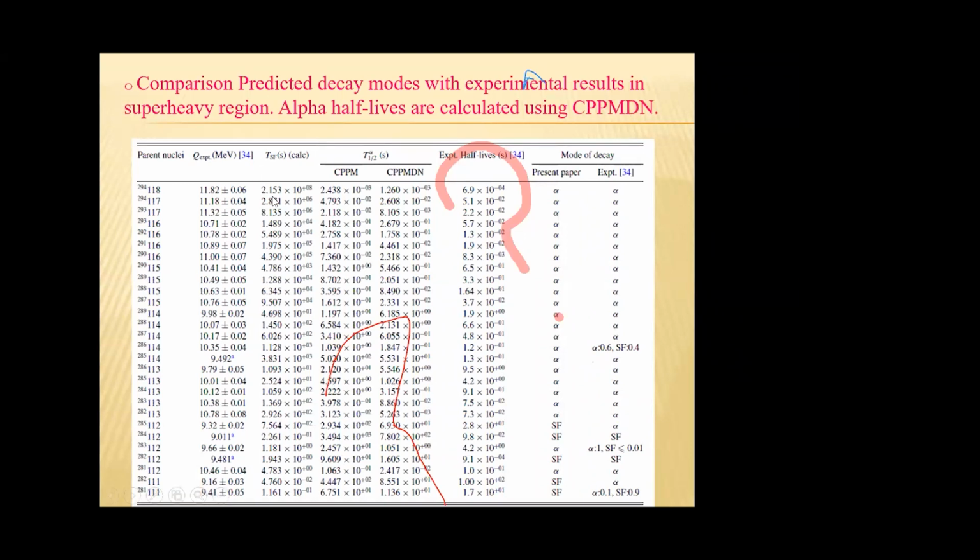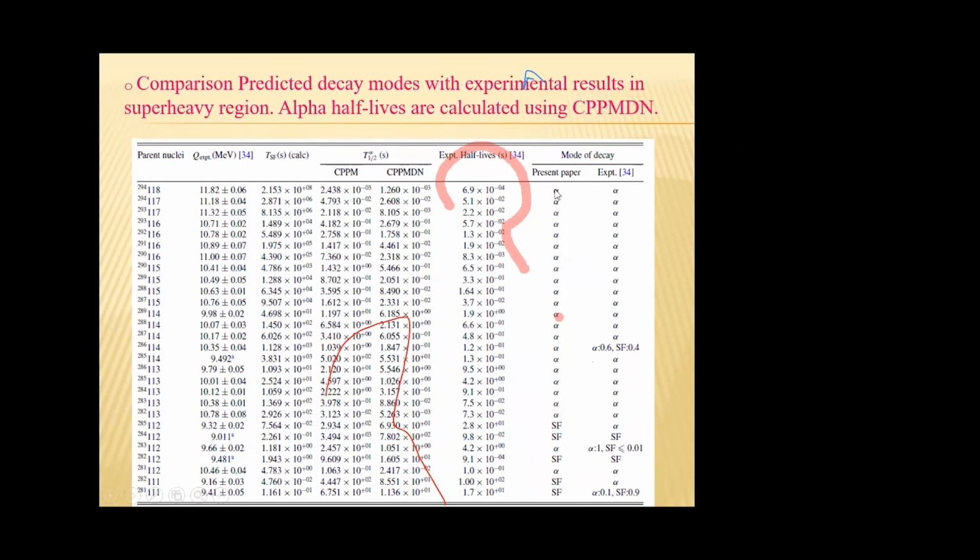If alpha half-life is less than spontaneous fission half-life, that nuclei undergo alpha decay, or otherwise that nuclei will undergo spontaneous fission. By comparing alpha decay half-life with spontaneous fission half-life, we have predicted modes of decay of these super